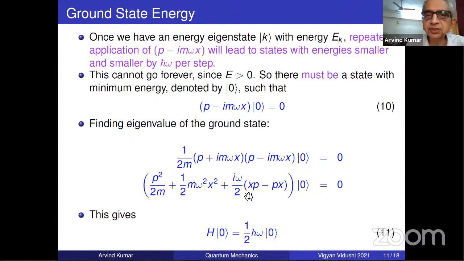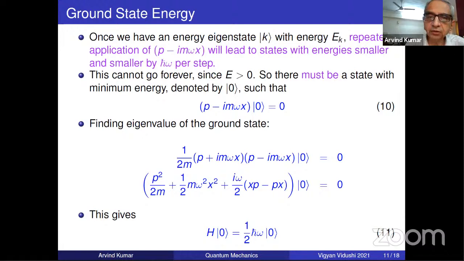Use the commutator for Xp minus Px, and that will give you minus half h cross omega, because this is I h cross omega. So that will give minus h cross omega by 2. And this you identify, you know, it is the Hamiltonian operator. So the problem is solved. The ground state energy is half h cross omega.